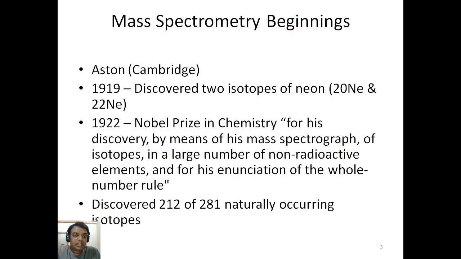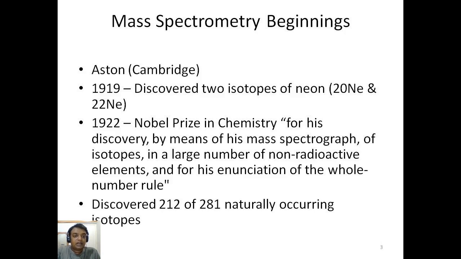A scientist named Aston from Cambridge University discovered two isotopes of neon, that is neon 20 and neon 22. For that, in 1922, a Nobel Prize in Chemistry was given to Aston for his discovery, by means of his mass spectrograph, of isotopes in a large number of non-radioactive elements, and for his enunciation of the whole number rule.